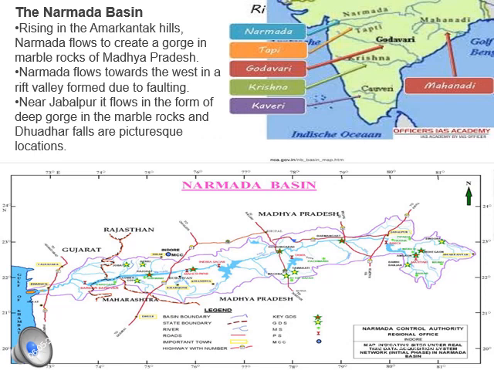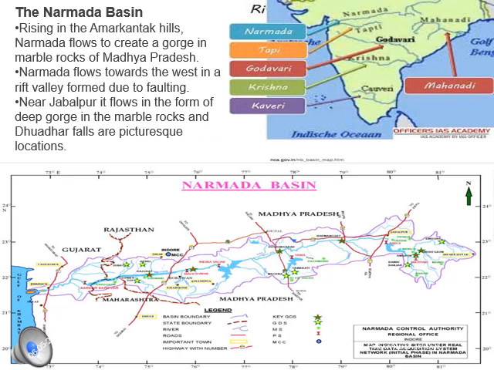From there it flows through the Marble Rocks gorge, and then moves towards the Dhuandhar Falls. It is one of the most beautiful picturesque locations, where the river jumps over the steep rocks at Dhuandhar Falls.